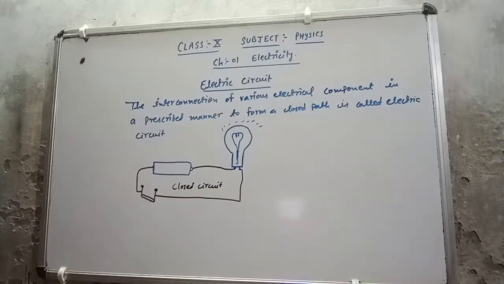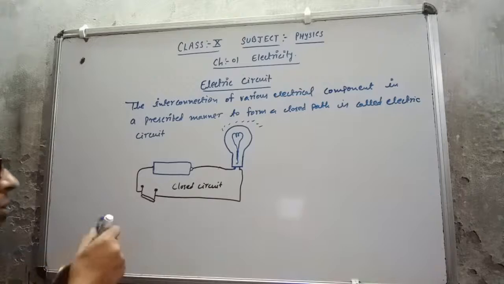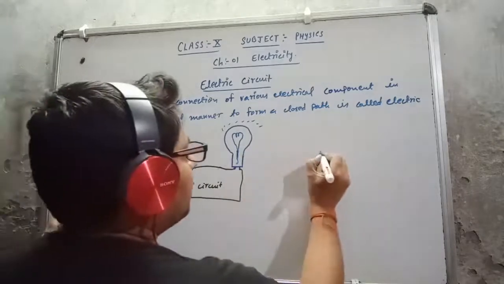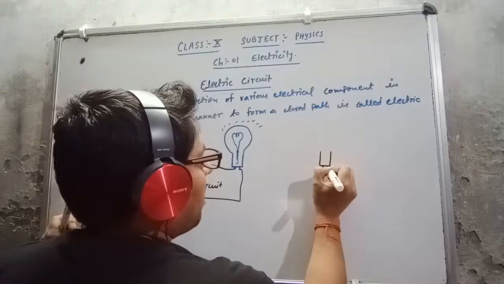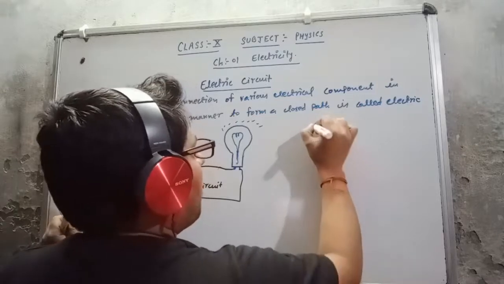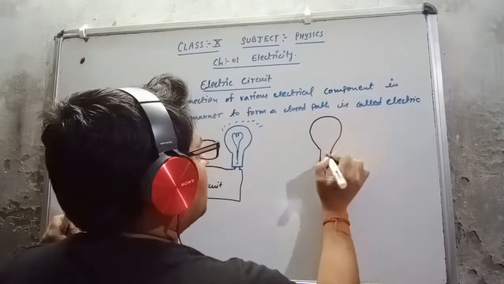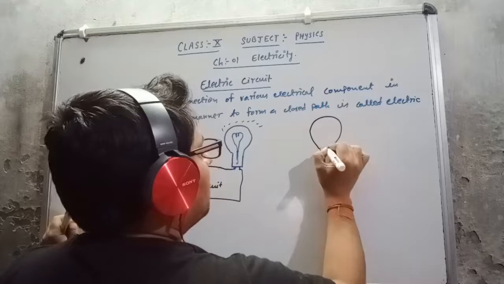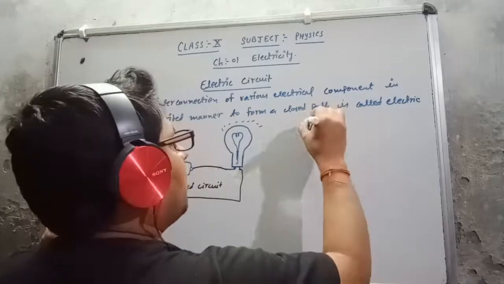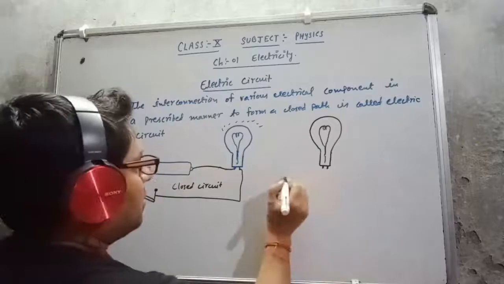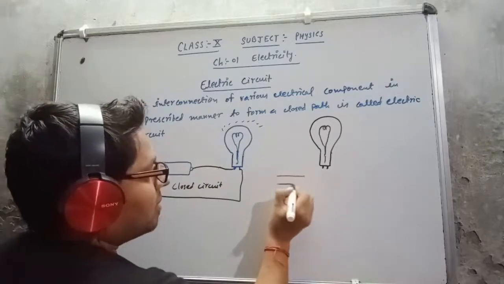The same, another diagram I am showing you here. Suppose again I am taking a bulb, and the same I am having a cell here.